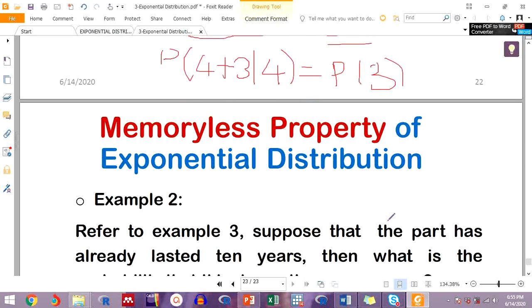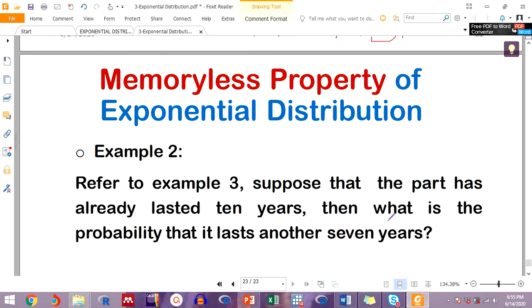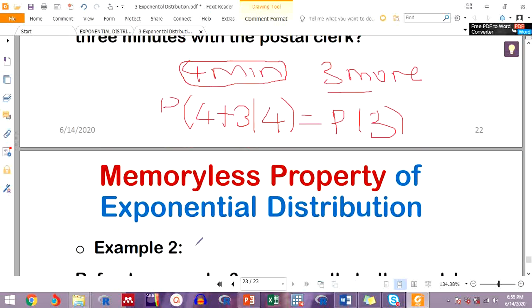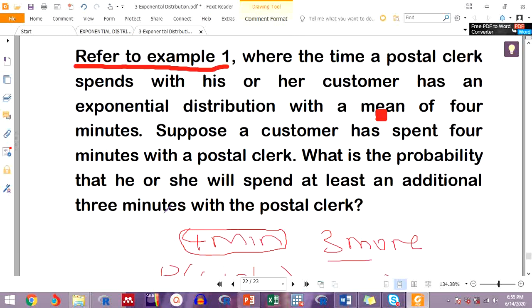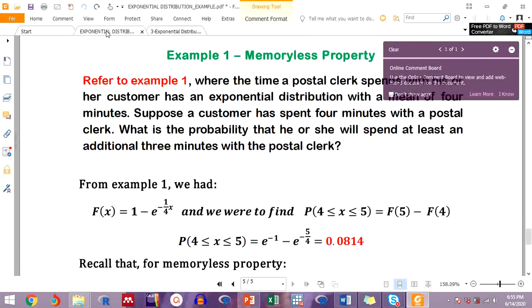Now let's see how it works. Let's go to the example. This is example 2. Refer to example 3. Suppose that the part has already lasted 15 years. What is the probability that it lasts another 17 years? Now, these are the 2 examples. Let us see the solution for one example so that you can be in a position to solve some questions. I think I have the answers right here. Yes, here it is.